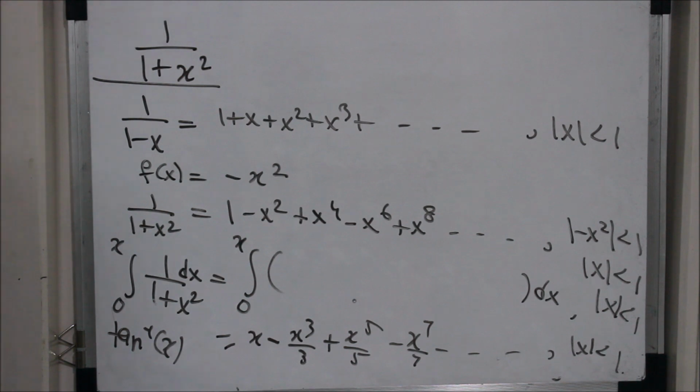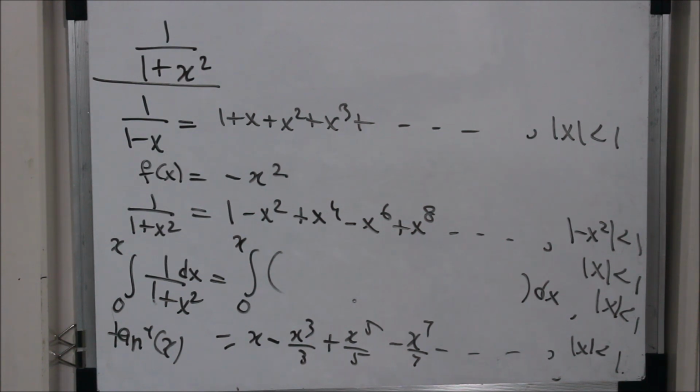So by using this technique of integration and continuity, I could find the power series representation for tan inverse of x. I have only used the power series representation of a geometric series. I knew the geometric series, which is 1 plus x plus x square and so on, converges to 1 upon 1 minus x for mod x less than 1. Then I took the help of the continuity theorem, replacing x by minus x square. So I got the power series representation for 1 upon 1 plus x square.